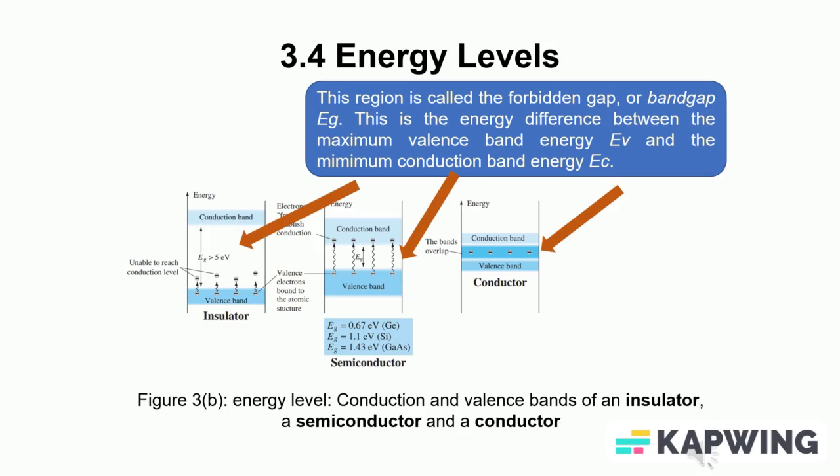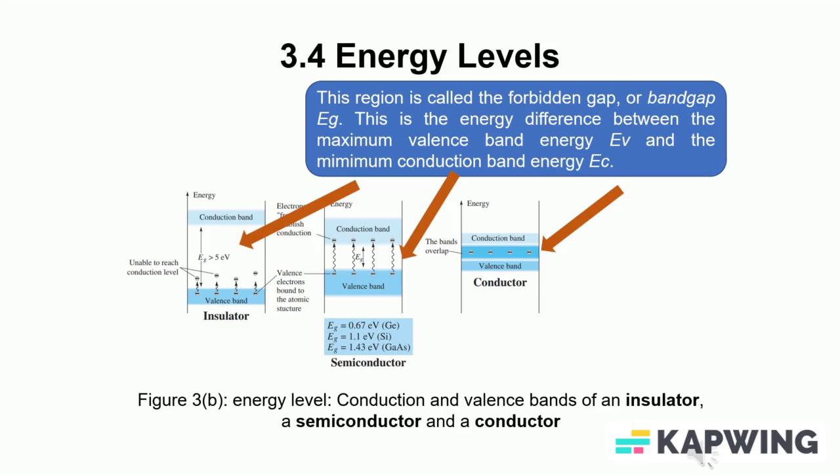We can see that an insulator has a big gap of energy level on the left, while the conductor shows a small gap of energy level on the far right. These three arrows show the region called the forbidden gap, or band gap, Eg.